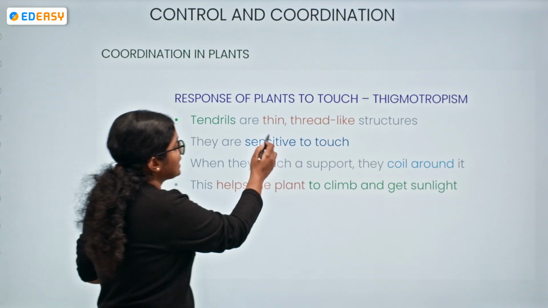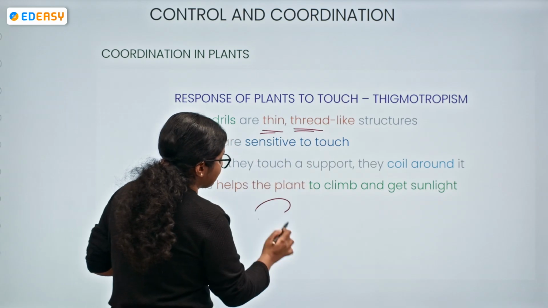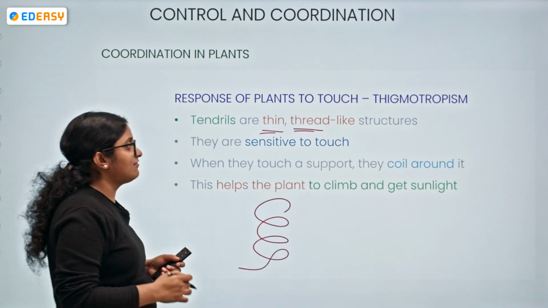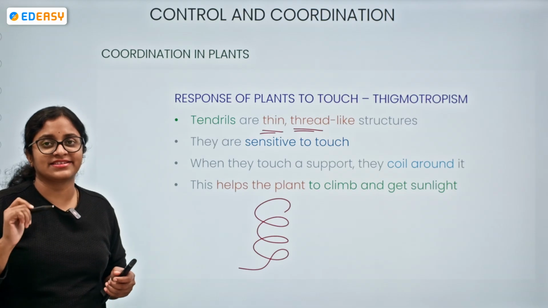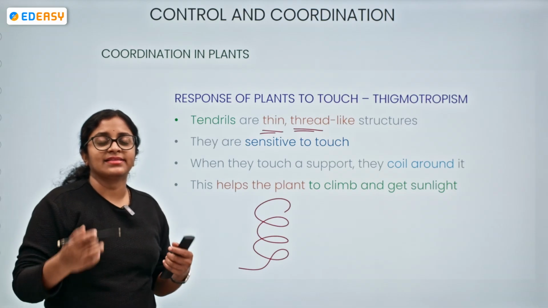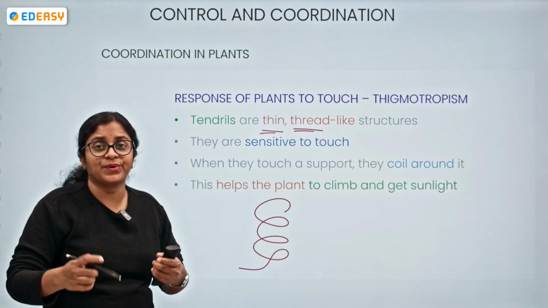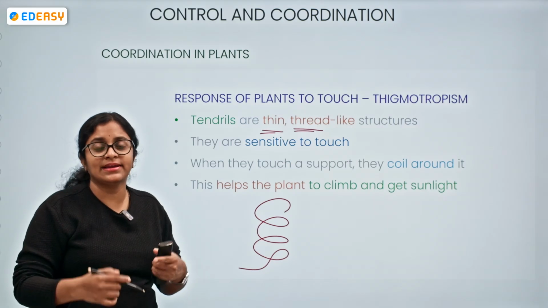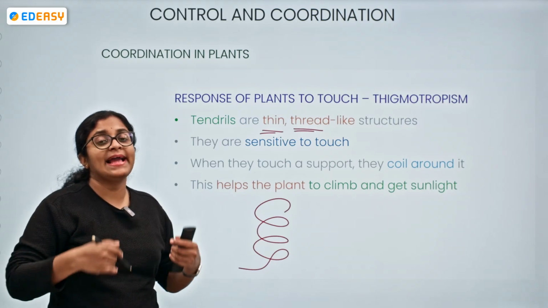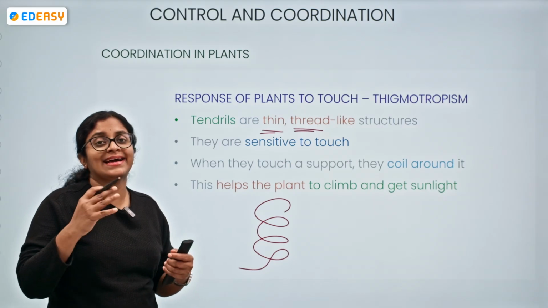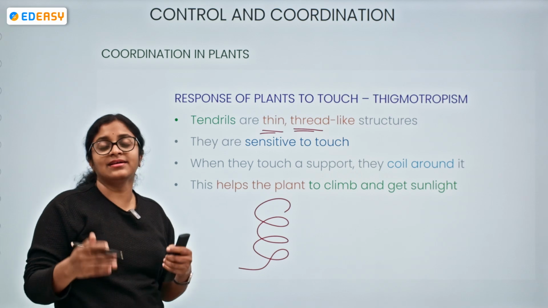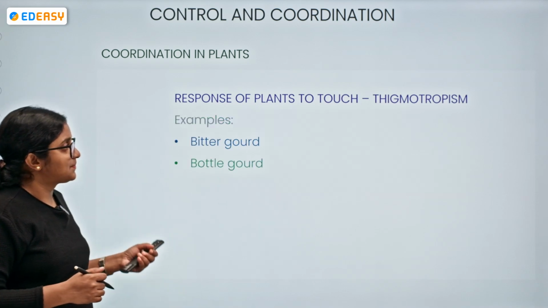Tendrils are very thin and thread-like, and they are very sensitive to touch. When they touch a support, they coil around it, which helps the plant to climb and to get sunlight and the required parameters.